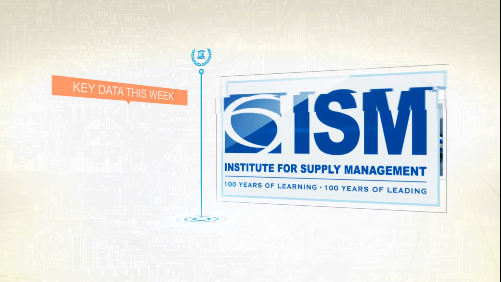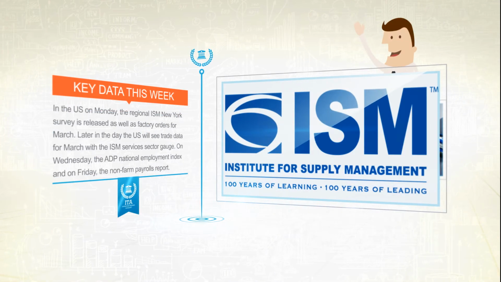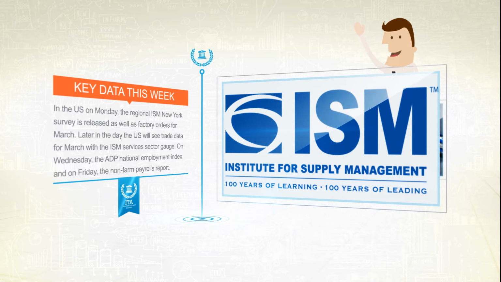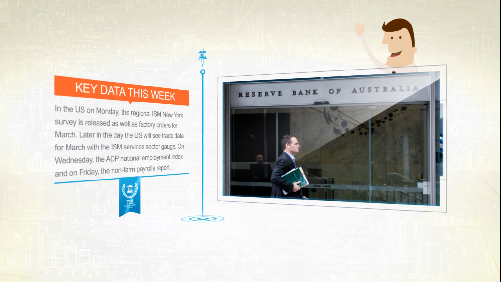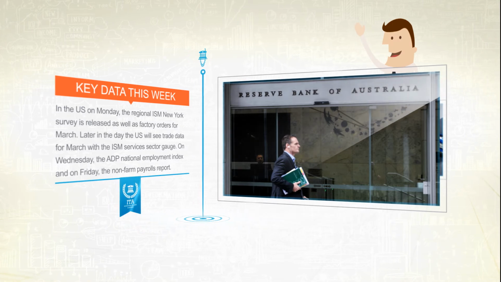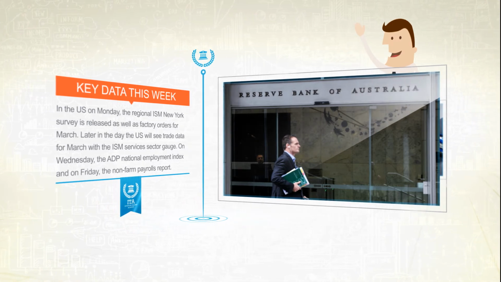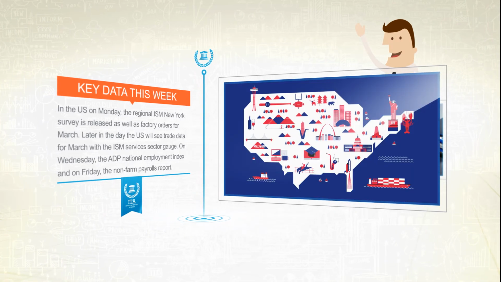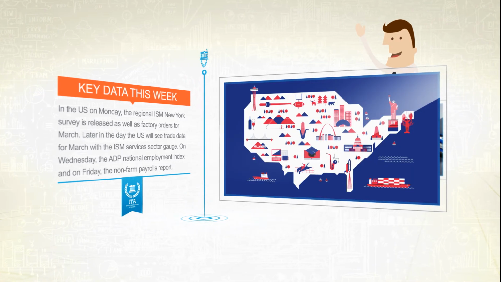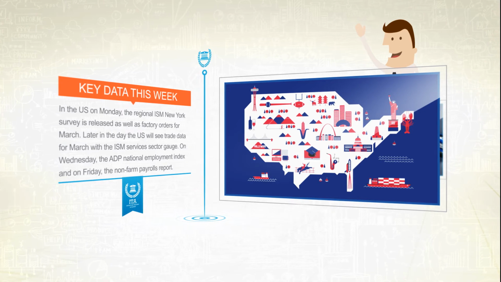In the US on Monday, the regional ISM New York survey is released, as well as factory orders for March. On Tuesday, the RBA rate decision will be released early in the morning. While the Australian central bank is not expected to cut rates, dovish commentary may put fresh downward pressure on the Aussie. Later in the day, the US will see trade data for March with the ISM services sector gauge.